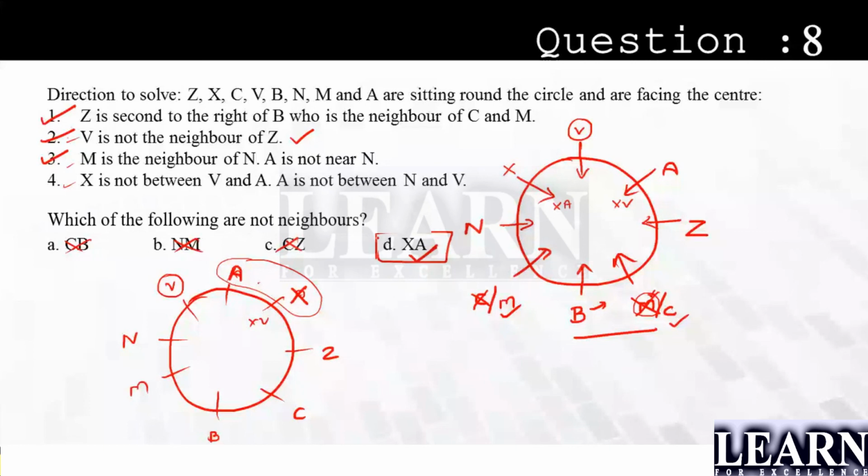Getting it? You have to look for all the possibilities. What if a few people have taken this V near N? They would have got XA as neighbors. Then they would have got into trouble. That's why whenever you solve, solve for all the possibilities. It's better so that you will not get confused at last.